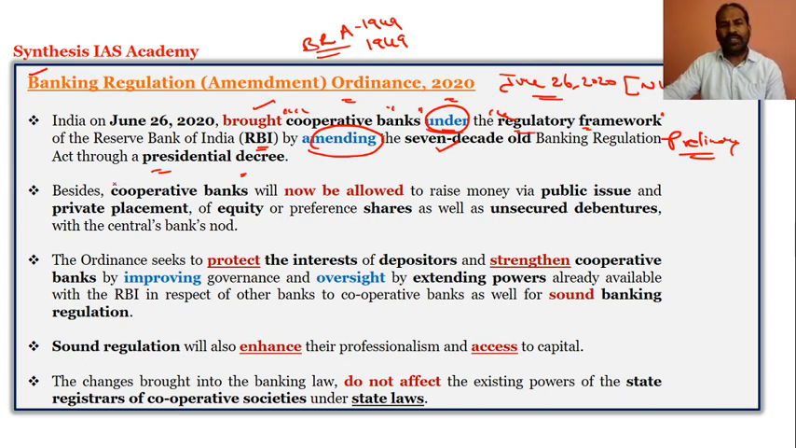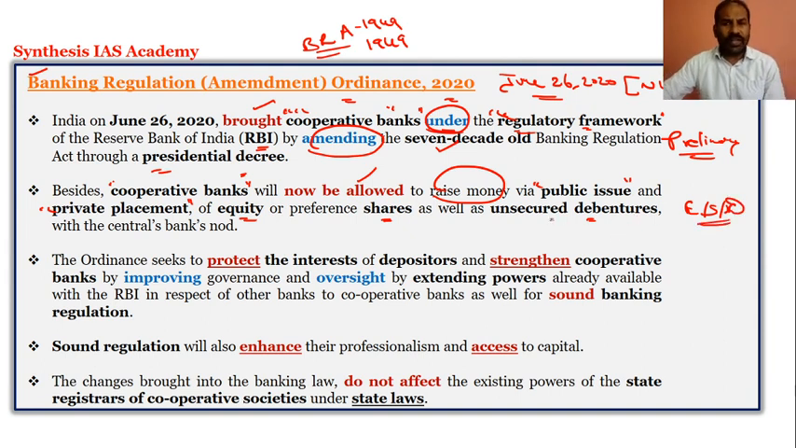Besides that, the ordinance also puts forth that cooperative banks will now be allowed to raise money. They are allowed to raise money through public issues or private placements, by equities and shares, as well as debentures. So now the cooperative banks can raise money through public issues or private placements by equities, by shares, and by debentures.